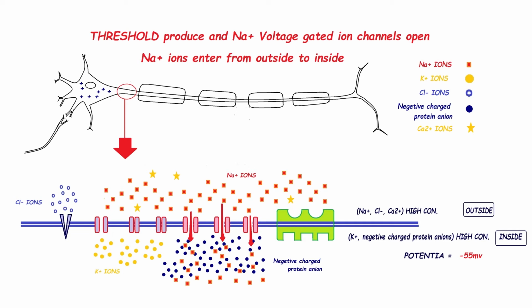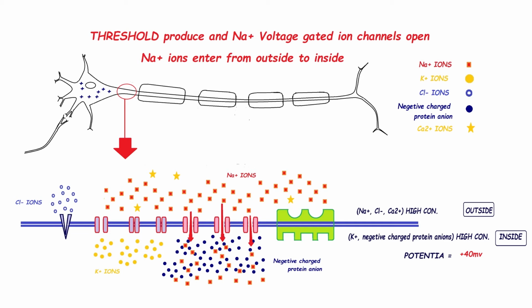Now, if positive sodium ions enter inside, then inside this cell, positivity will increase gradually. So potential will change from minus 55 to plus 20 mV, plus 30 mV, plus 40 mV, like this, according to the positive sodium ion entry inside the cell.